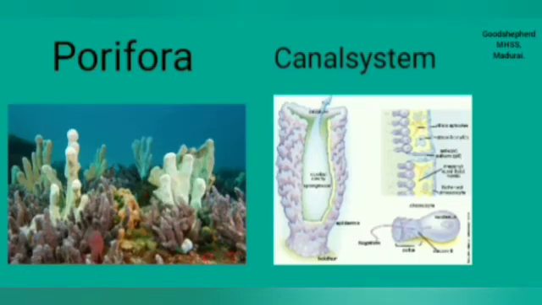Sponges are non-motile and generally found in aquatic habitats. They are covered with a hard skeleton made up of silica and spongin fibers. Sponges have pores all over the body. These pores lead to a canal system that helps circulate water throughout the body and brings in food and oxygen.